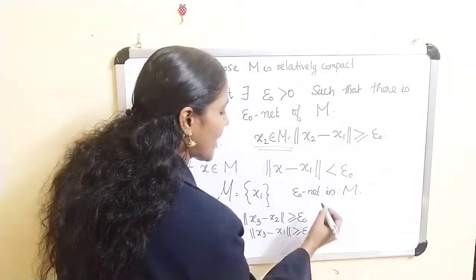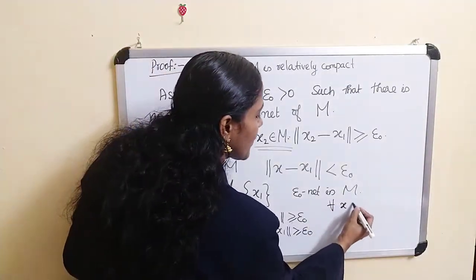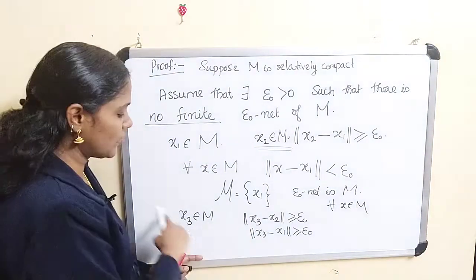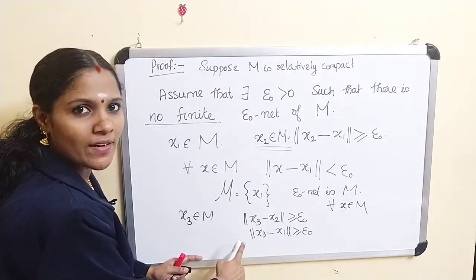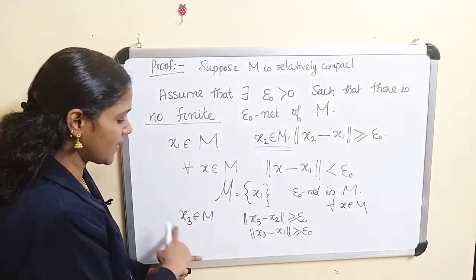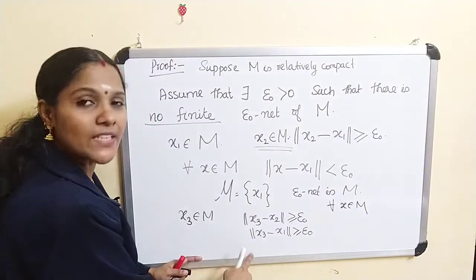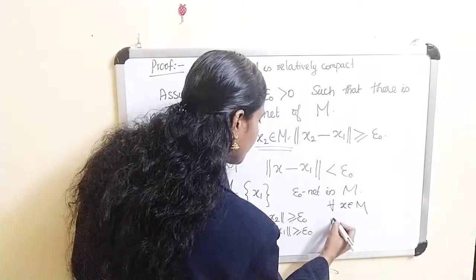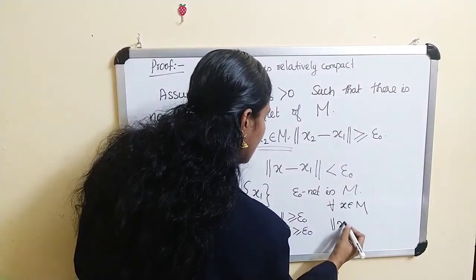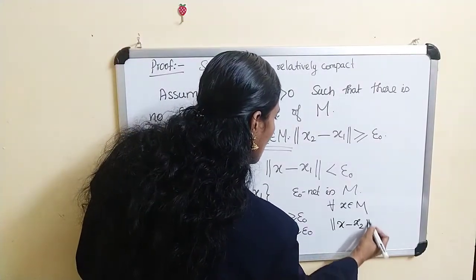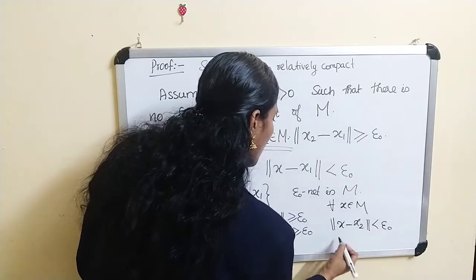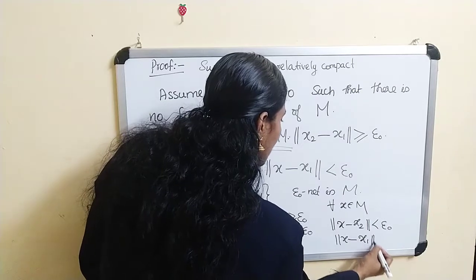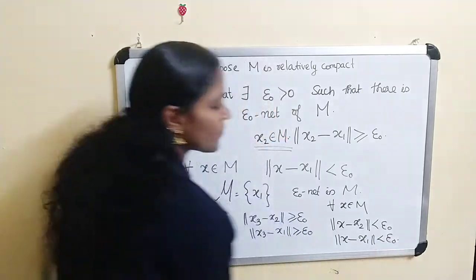That means for every x belongs to M, either norm of x minus x2 is less than epsilon naught or norm of x minus x1 is less than epsilon naught.